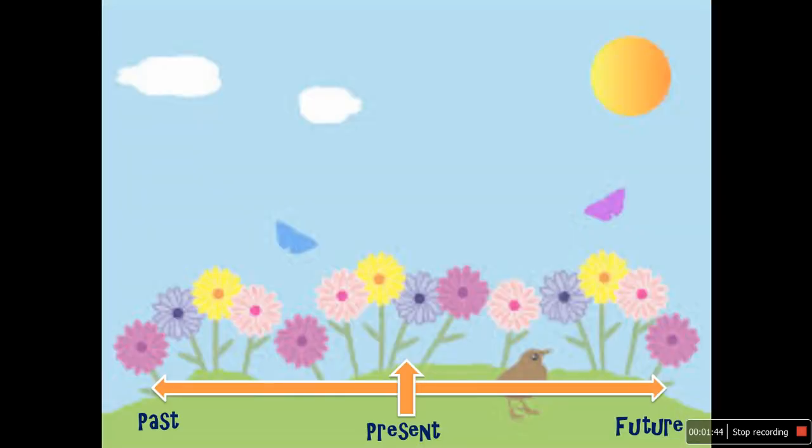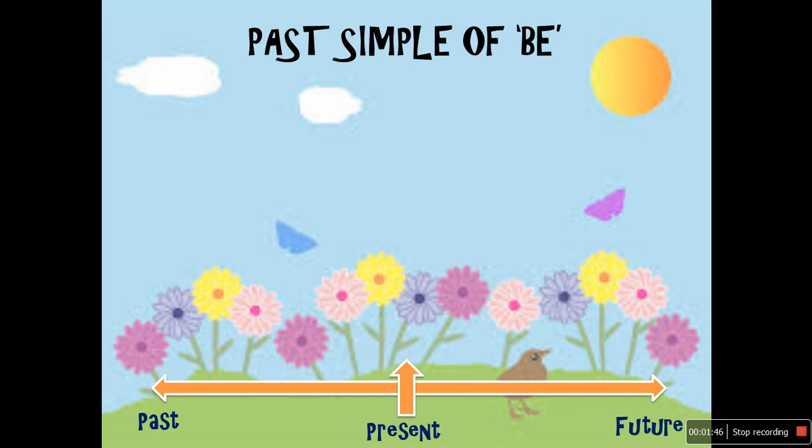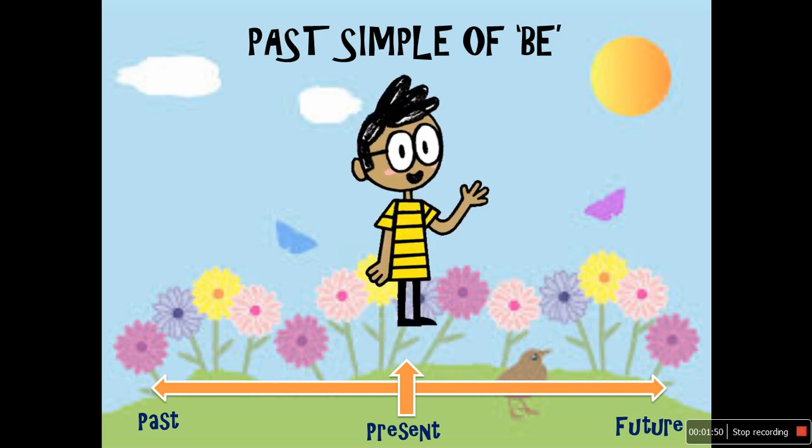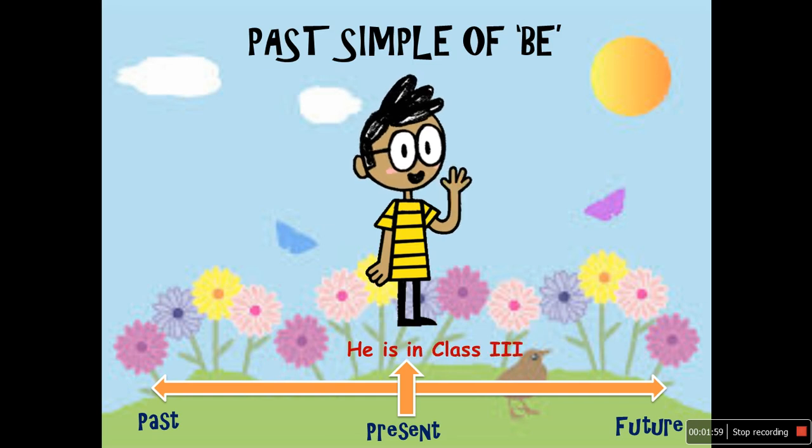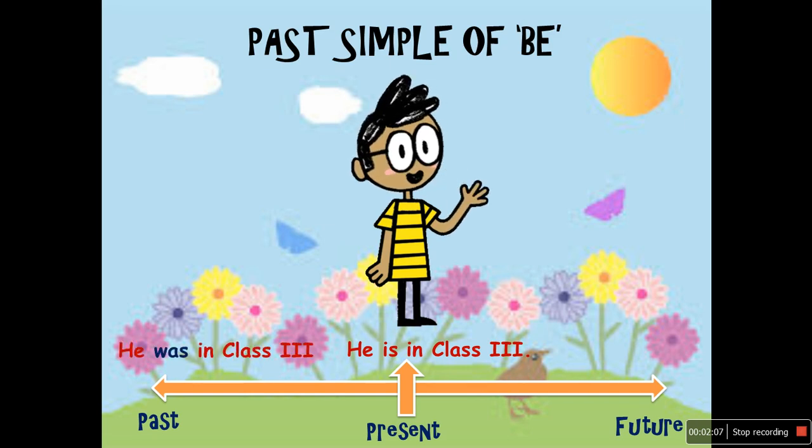So students, let's understand what is the past simple of be. Look at this boy. We can say that he is in class 3 about the present. What can we say about his past? We can say that he was in class 3. This is called past simple tense.